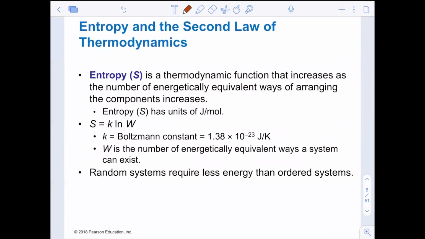Entropy, on the other hand, is a thermodynamic function that increases as the number of energetically equivalent ways of arranging the components increases. If your molecules have more options, and we'll talk about what options mean, entropy is favorable. Entropy is increasing.